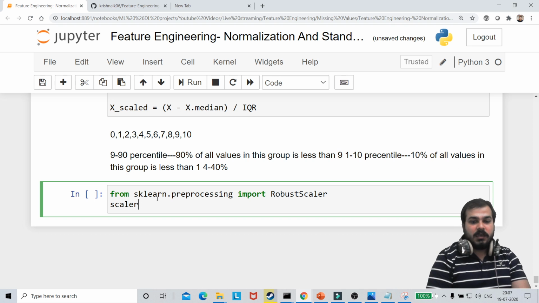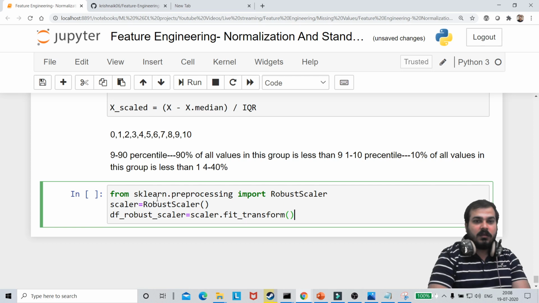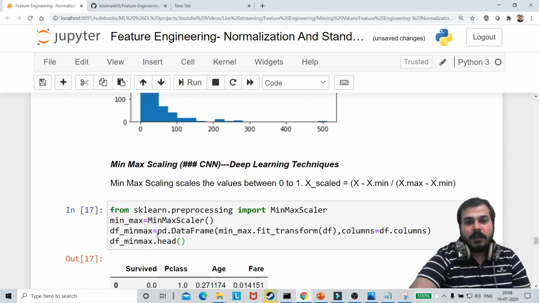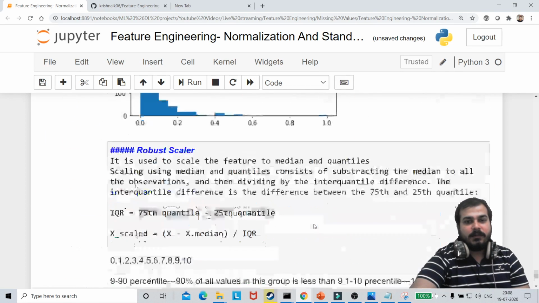I'm going to use a scaler which is equal to RobustScaler. Then df_robust_scaler is equal to scaler.fit_transform, and here I'm going to take the value of df and do the same thing I did for the transformation earlier. I will convert this into a data frame.